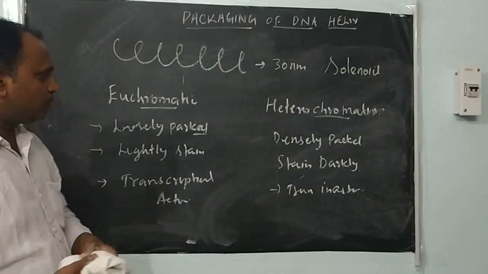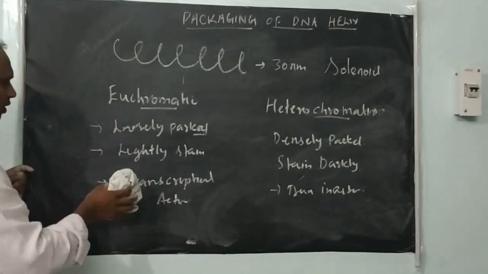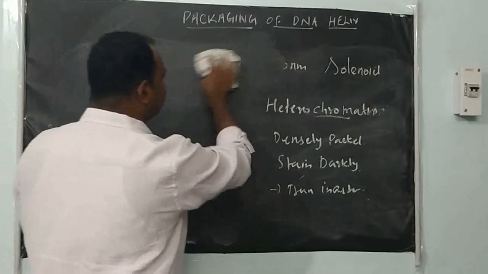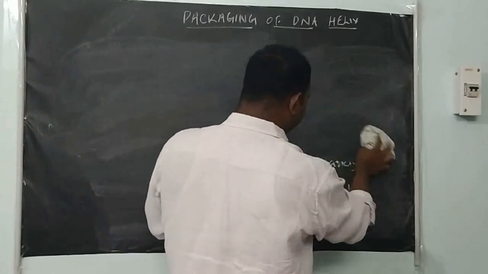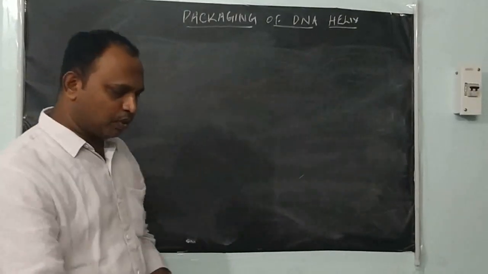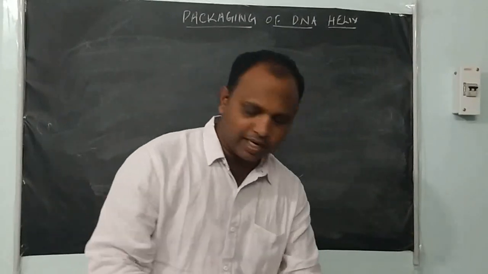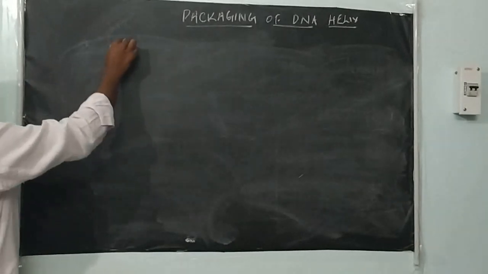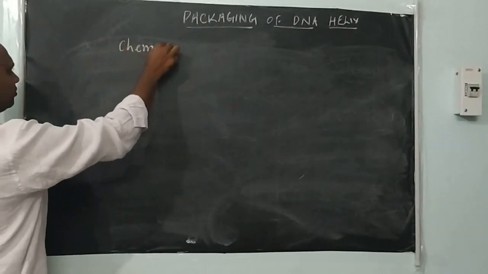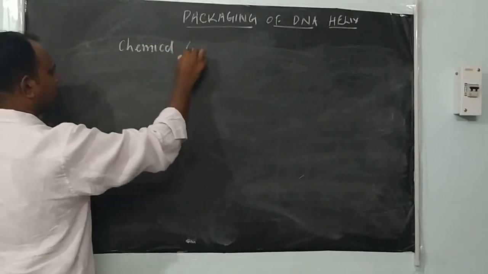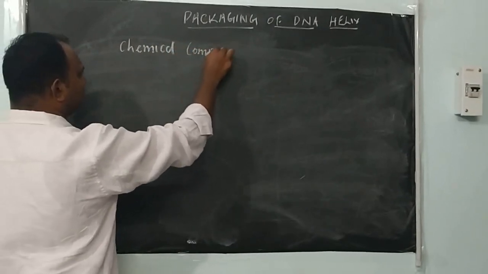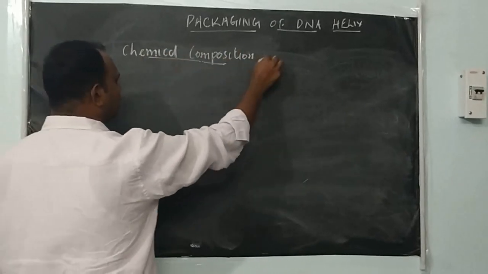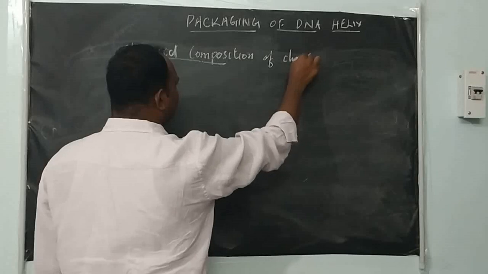I hope that you understood the packing of the DNA molecule. Next we will take one chromosome. The chromosome chemically is a nucleoprotein molecule. We will see the exact chemical composition of one chromosome. Chemical composition of chromosome is a very important topic.